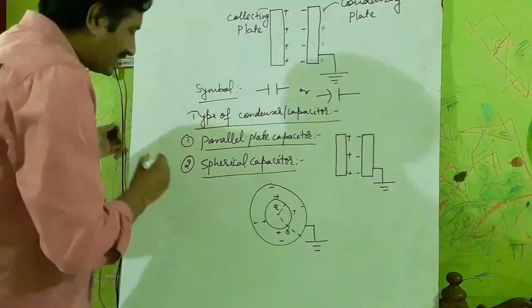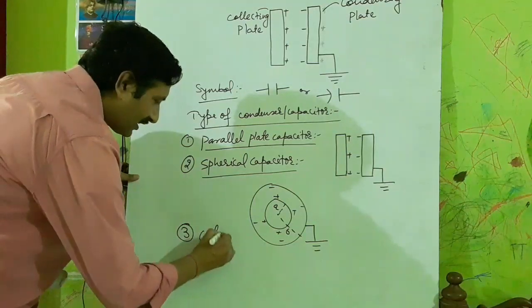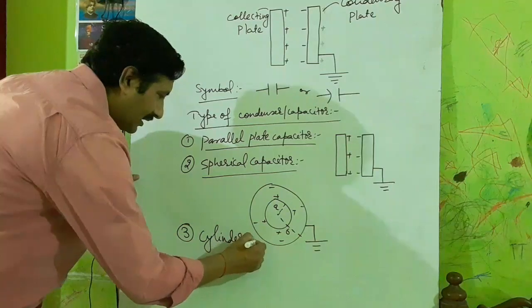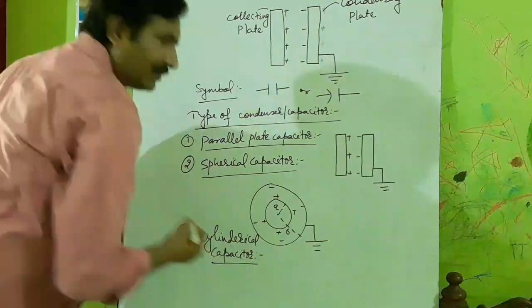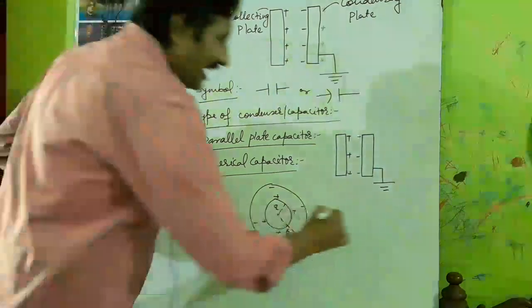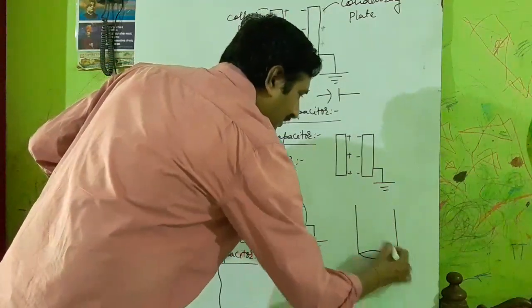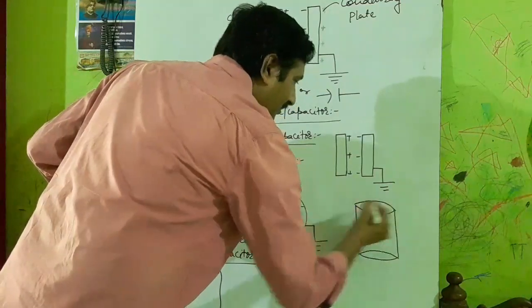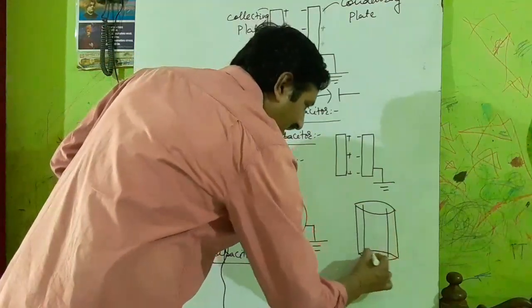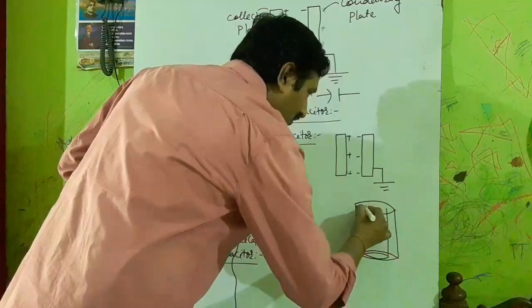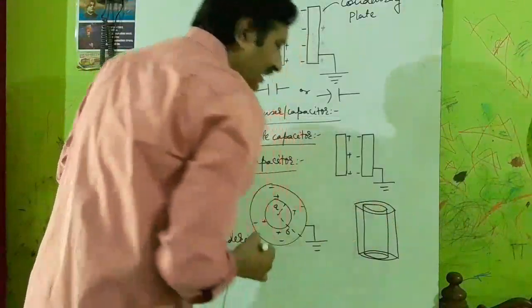After that, the third type of capacitor is the cylindrical capacitor. A cylindrical capacitor has two coaxial conducting cylindrical plates, two hollow conducting cylinders placed coaxially.